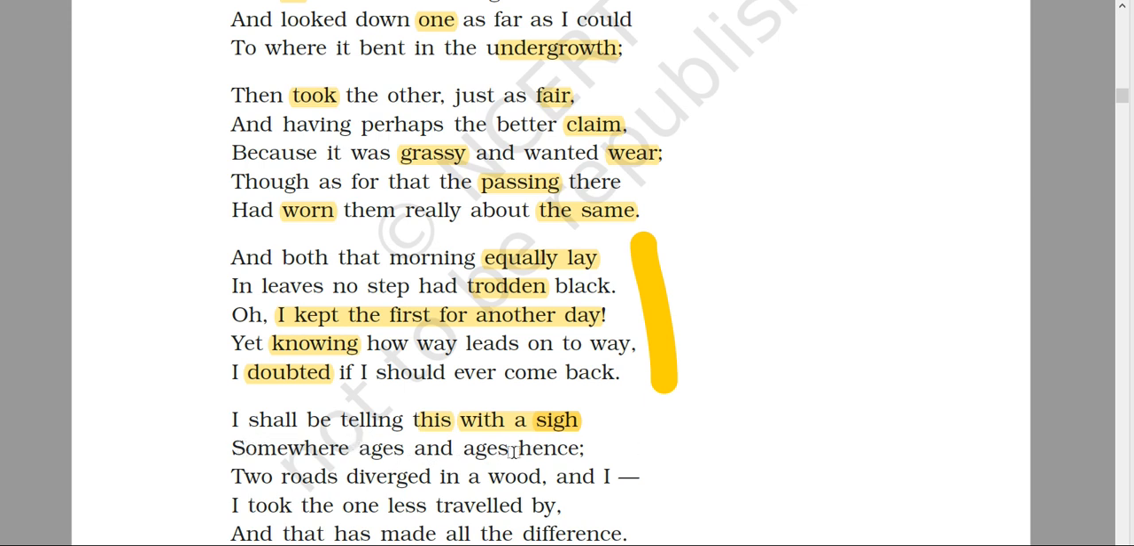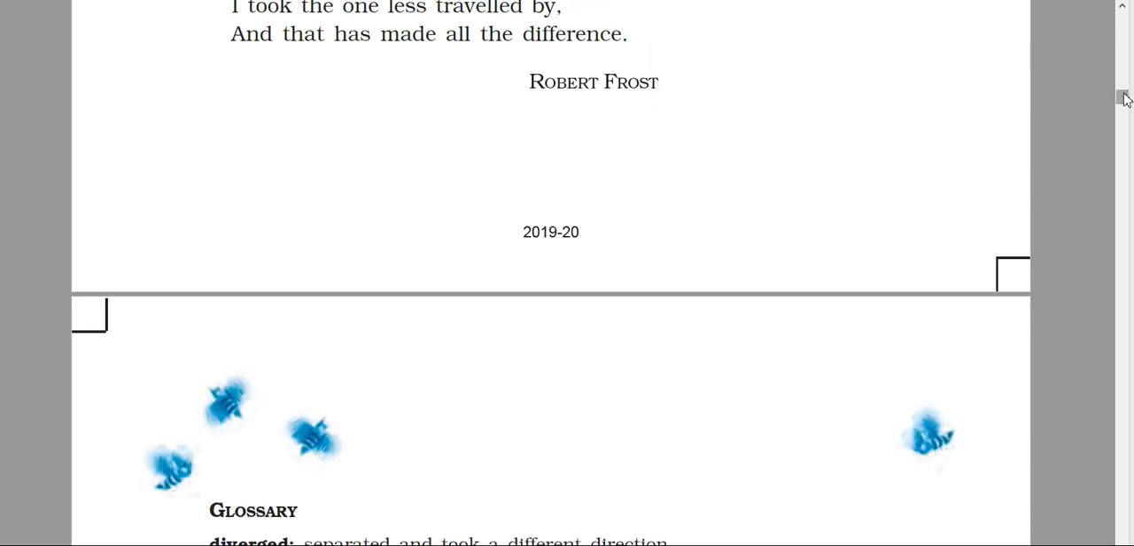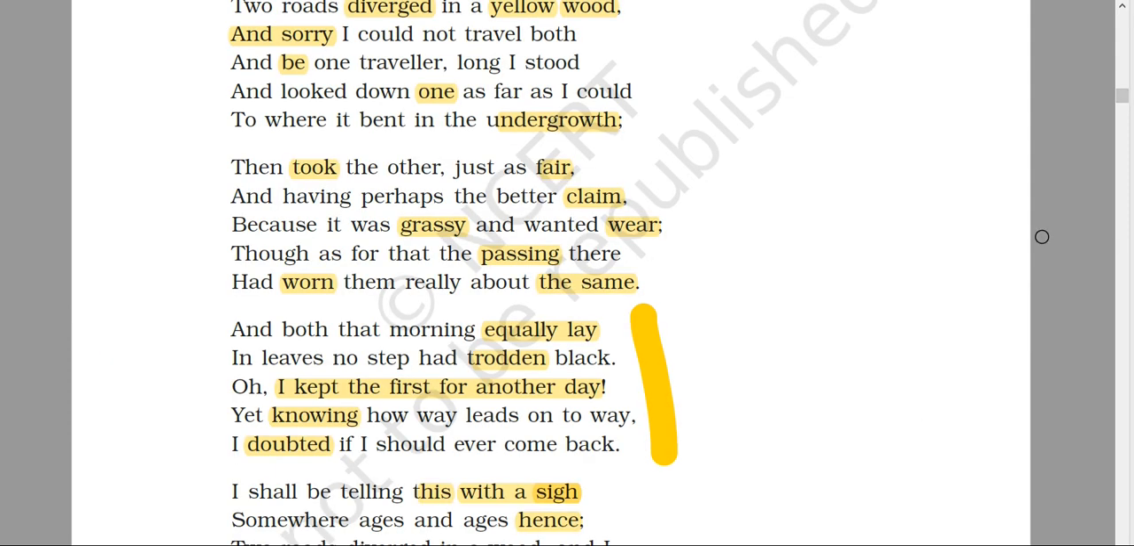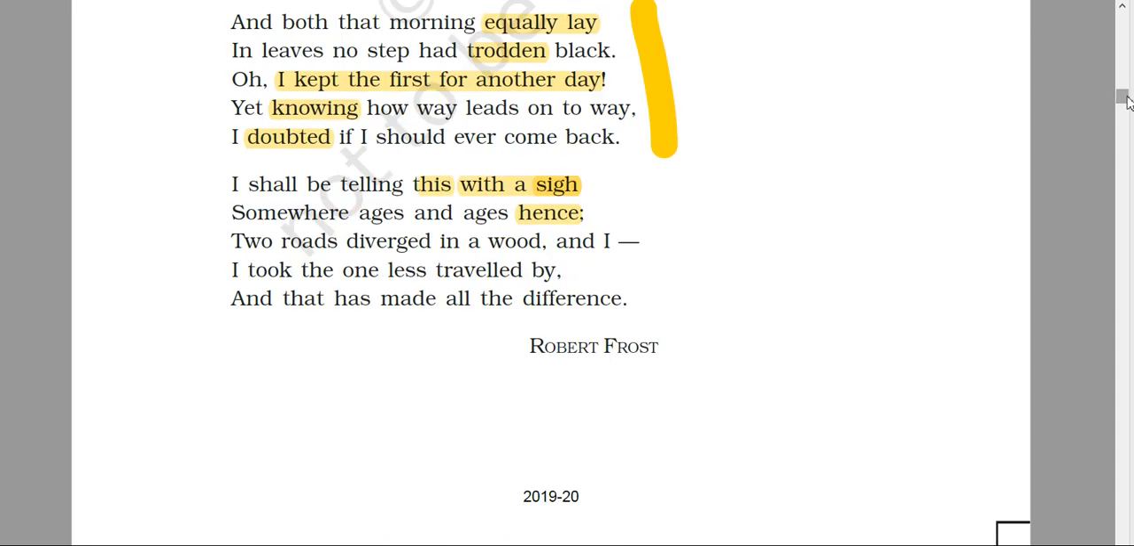"Somewhere ages and ages hence." Hence means from here, from the time he is making the decision, the time when he made the decision. He will talk about this time in the future. Ages and ages means in the future he will talk about this decision making. Okay, and he will talk about it with a sigh, and this sigh might be a sigh of relief, and it might also be a sigh of sadness. So he is talking about his future in a sense.